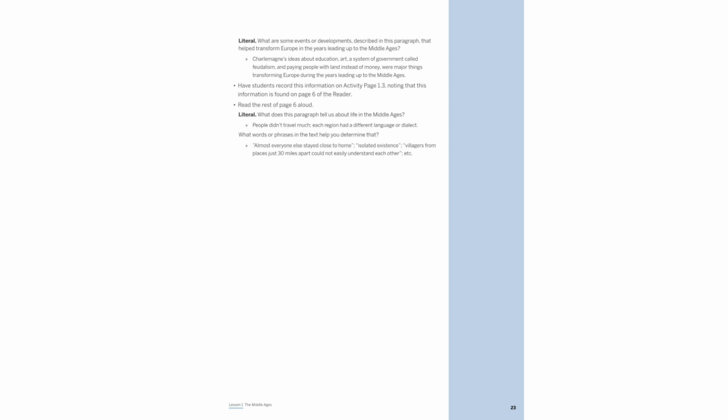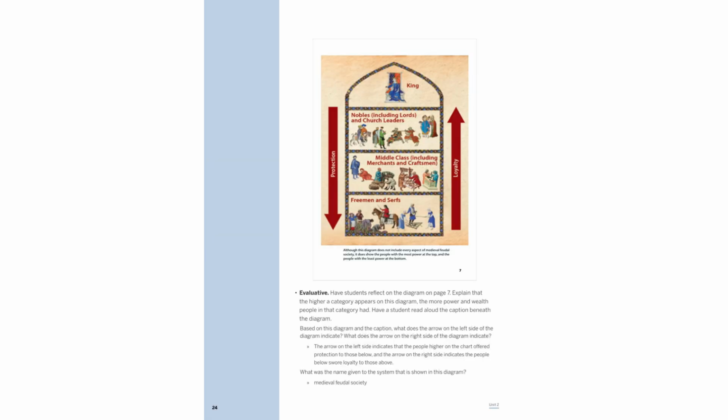Charlemagne's influence on Europe was profound, introducing education, art, and feudalism. Life in the Middle Ages was marked by limited travel and diverse dialects, leading to isolated communities. People measured time by natural events, and their lives revolved around local affairs and religious devotion, with impressive projects like cathedrals reflecting their faith. The diagram illustrates medieval feudal society, highlighting power dynamics.